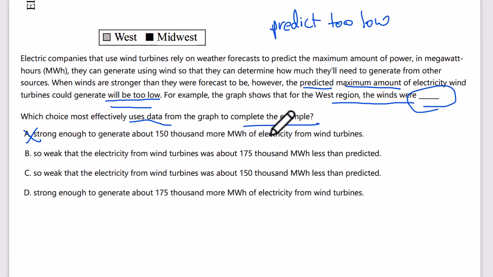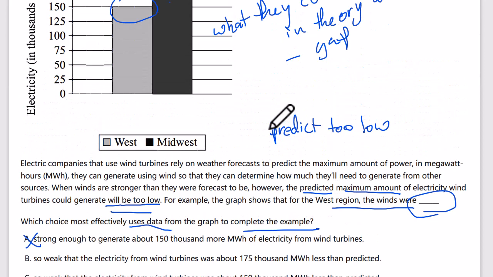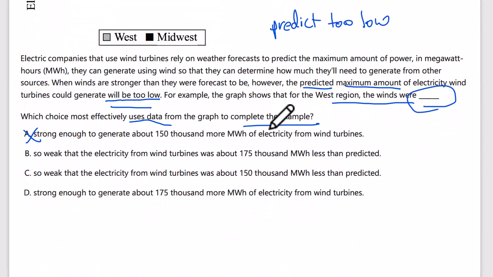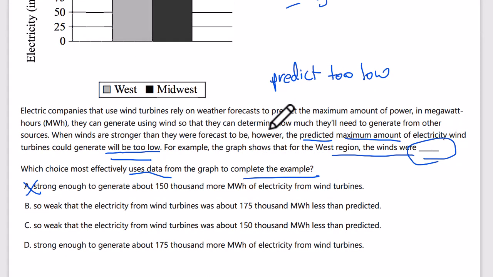So let's go back and read A again. Strong enough to generate about 150,000 more megawatts of electricity. So is that true for the West? Yes, that is accurate to the graph. Is it relevant to our example? Yes, it is actually. So let's take that away. That's a very possible answer.